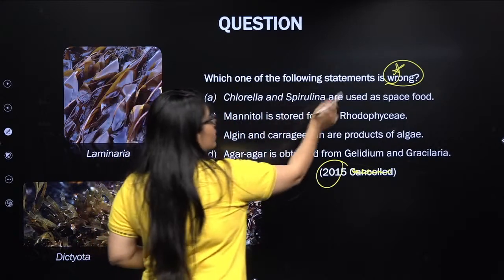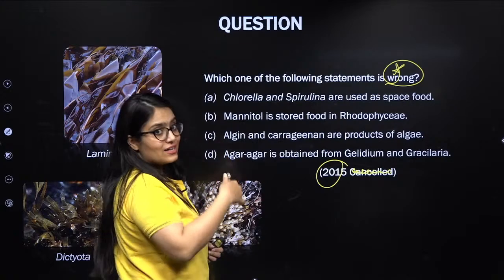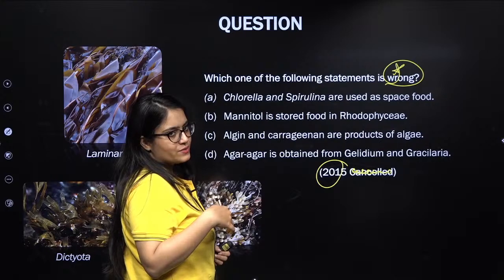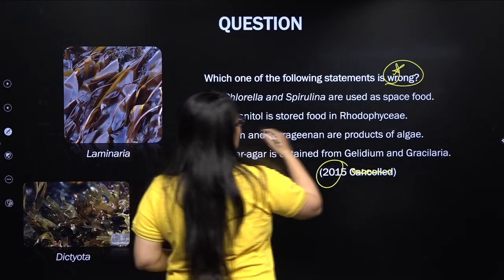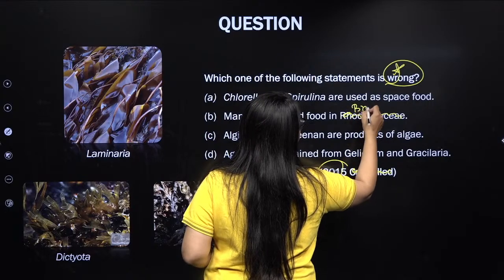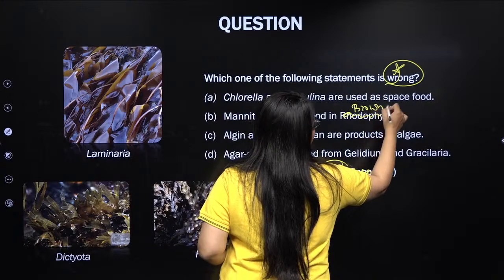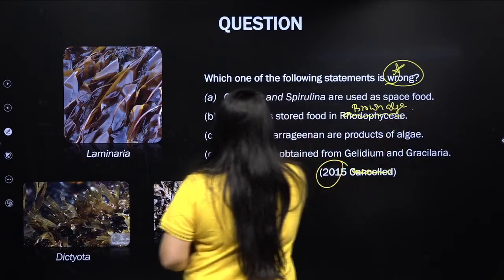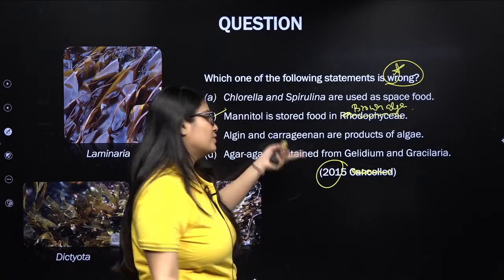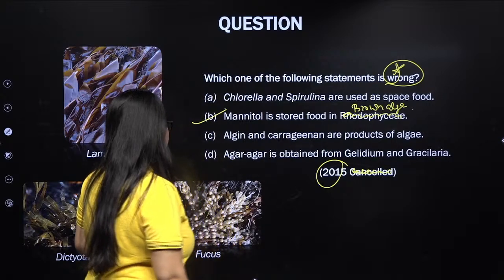So Chlorella and Spirulina, that's correct. Mannitol is stored food in Rhodophyceae. This was already asked in one of the previous NEET questions, my dear students, by NTA. And we know that mannitol or laminarin is the stored food in brown algae, that means Phaeophyceae, not Rhodophyceae. So this one is incorrect. Algin and carrageen are products of algae. That's correct. Agar-agar is obtained from Gelidium and Gracilaria. Again, the question was repeated, so the statements are repeated.